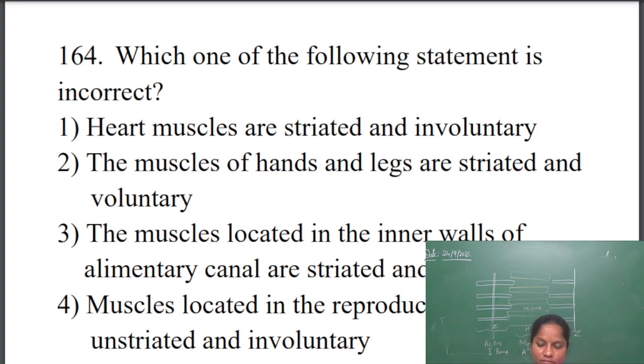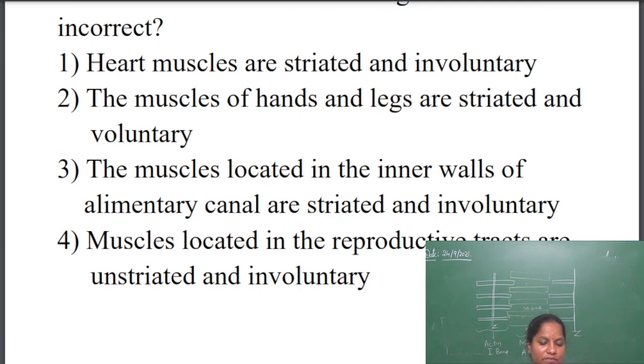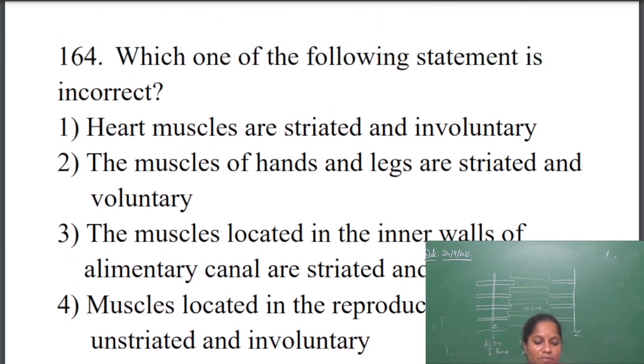Next question. Which one of the following statements is incorrect? Heart muscles are striated and involuntary. That is correct. Striations, dark and light bands, are present, and heart muscles are not under the control of our will. So the first option is correct.